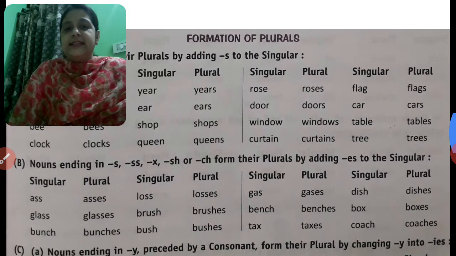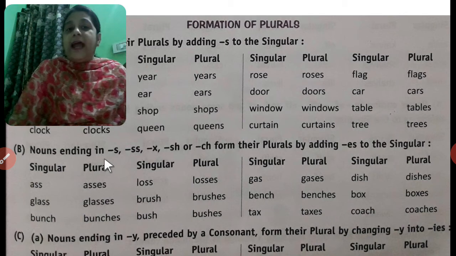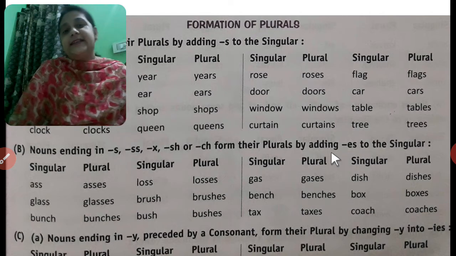Next comes the second type. Nouns ending in s, double s, x, sh or ch form their plural by adding es.